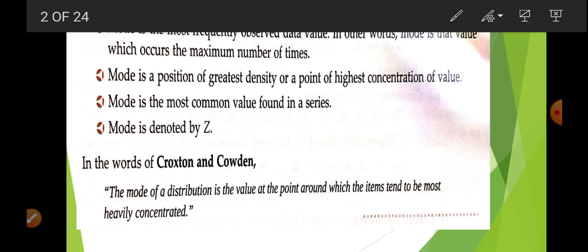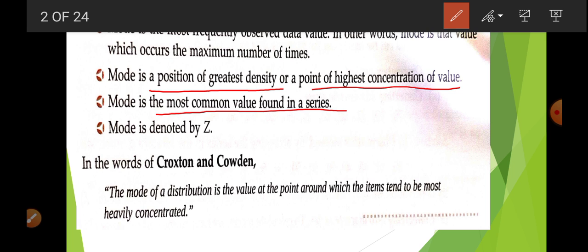Mode is the position of the greatest density or a point of highest concentration of the value. Any value that has the maximum frequency is known as a mode. Mode is the most common value found in the series. Mode is denoted by Z.